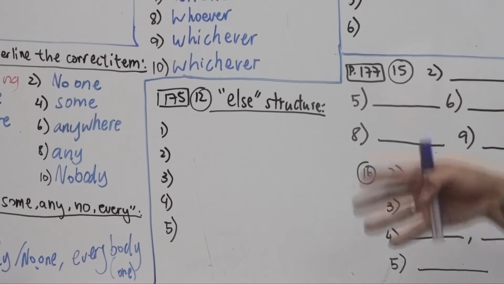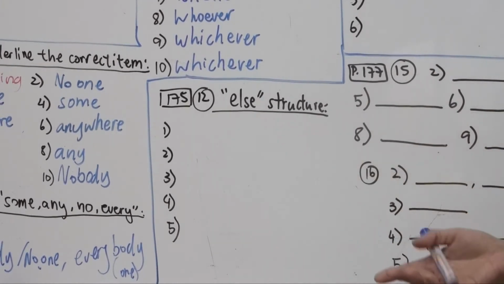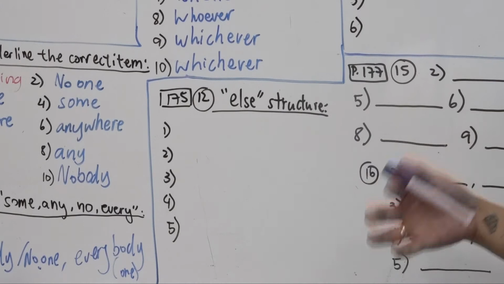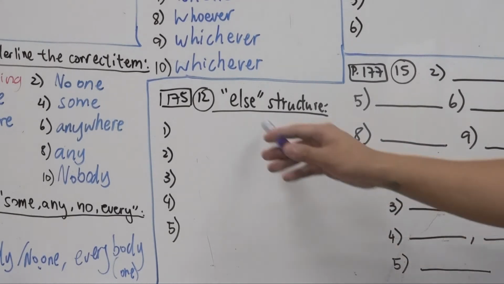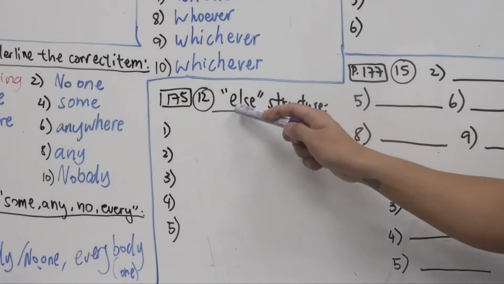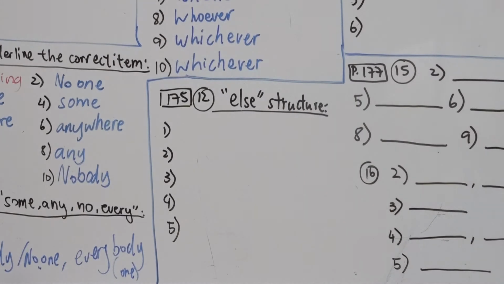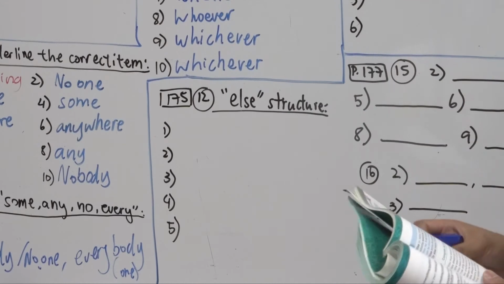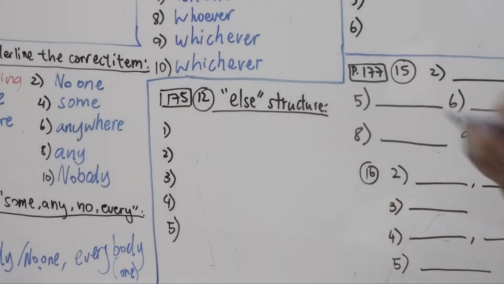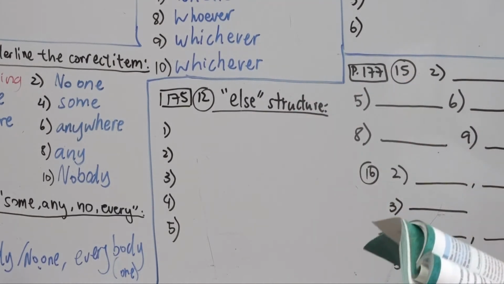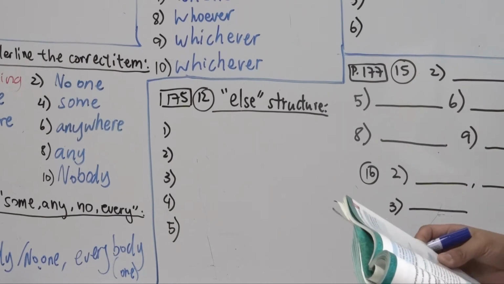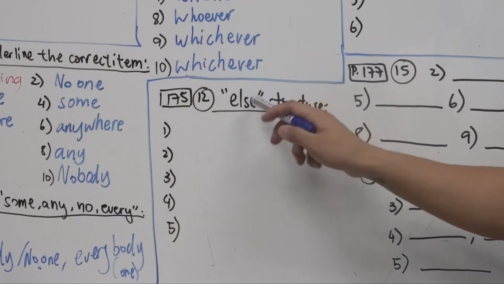Or, for example, all of us go out to a party, right? And we have so much fun. We want to go somewhere else, but we don't know. So a place, okay? Place we use where. Same as ever, okay? But we change it with else. So where else can we go for us to have some more fun or to party, okay? Where else, okay? Or who else, what else, right? Similar to ever.